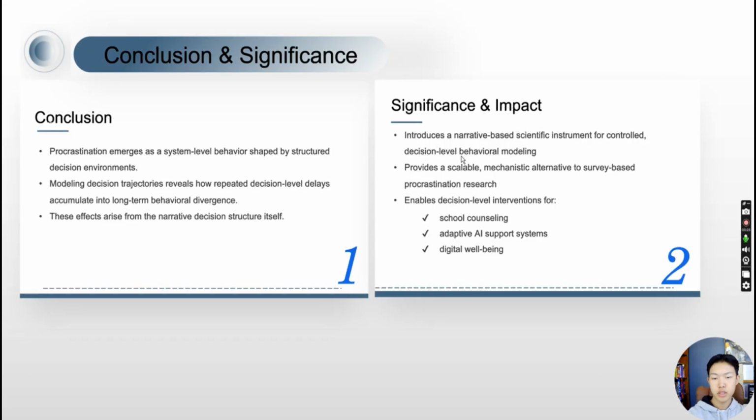In summary, my project shows that procrastination is not a fixed trait or a single moment failure. It emerges through structured sequences of decisions made under academic stress. By using an interactive narrative as a controlled behavioral instrument, my work captures procrastination at the decision level rather than relying on retrospective self-reports. My work reframes procrastination research by providing a scalable, decision-level behavioral modeling framework, and it suggests that understanding procrastination requires modeling the decision-level environments that shape behavior, not just measuring outcomes.